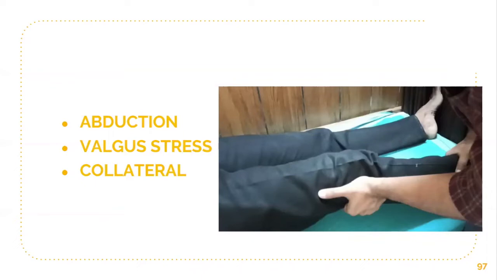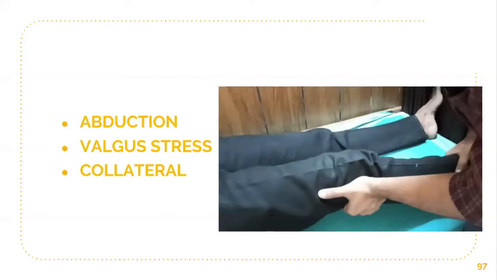Coming to the abduction test, the knee joint is flexed to 30 degrees. Using one hand as a fulcrum, the other hand abducts the lower leg. This is the abduction test or valgus stress test, which is diagnostic of medial collateral ligament tear.